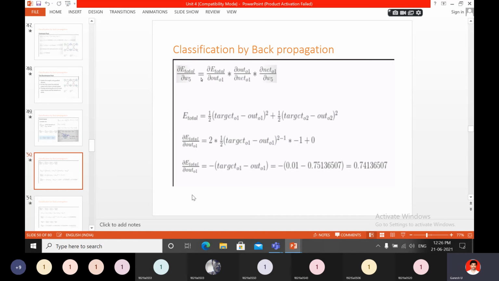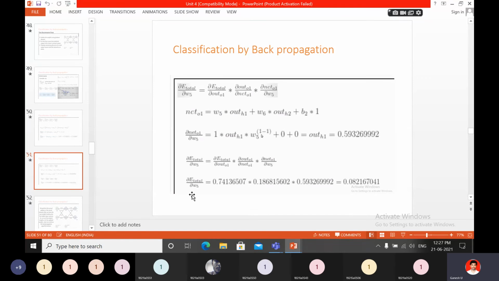So you can find the value of dou E total by dou out O1.